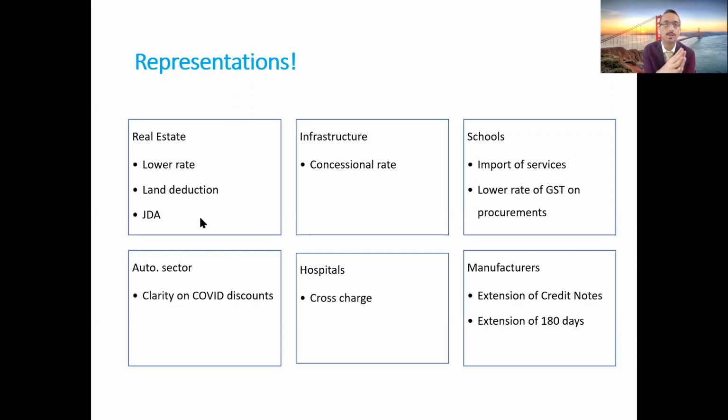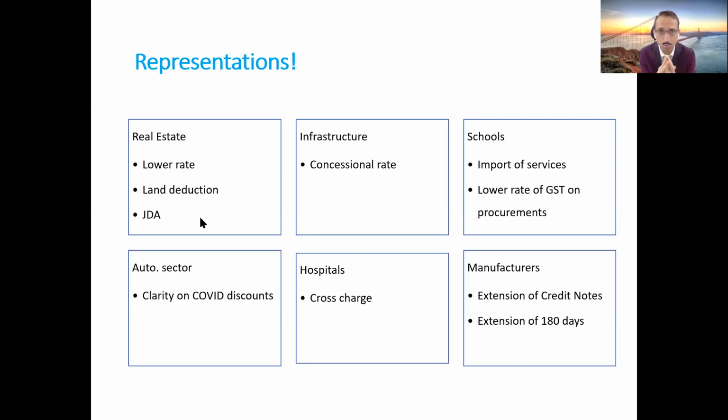before the GST Council. Now, what are the issues or points you can likely take before the GST Council? One, in case you are a real estate company, you can highlight the fact that the rate of GST which is there right now is 5%, correct, on the real estate sector. Certainly, it's an extremely high rate. You can try to highlight the fact that this kind of rate should not be there, and practically a lower rate of GST, the way it was before the GST regime, that is under the service tax law and VAT regime, should be reintroduced.